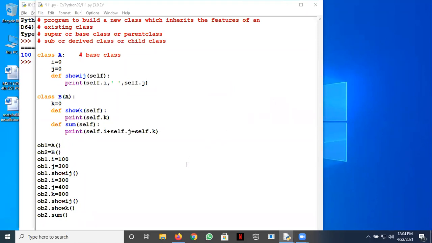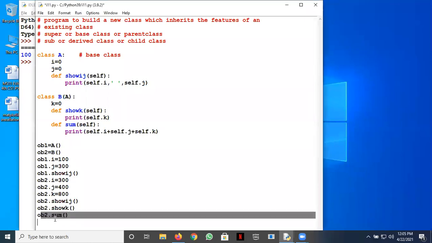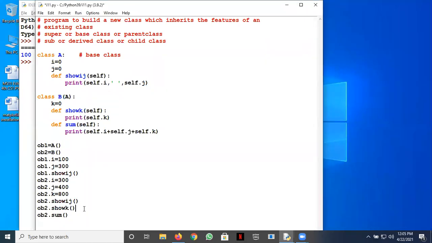Sir, AttributeError will come. Okay, where? Like for B, the object B has, maybe, no attribute sum. What is the sum attribute? I don't understand. Sum is a method, right? Yes sir. I mean it will print 100, 300, 300, 400 and 800. But sir, I think it will show an error. I have a doubt here. OB2.sum. But what is the basis of your doubt?